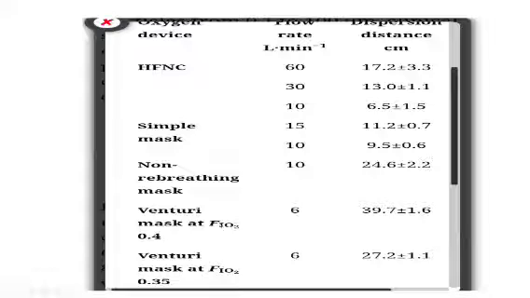And it was thought that we can use a Venturi mask, which will provide 60% FiO2, a fixed device. But a Venturi mask is a big no because of these things. We can see the distance of dispersion is well above 40 centimeters. It is not a good strategy to give O2 from.